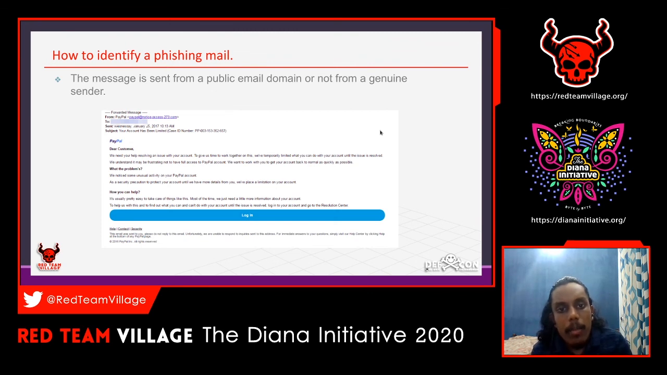Check whether the message is sent from a public email domain, because I think this is a Gmail or something. So this is a public email domain, not from a genuine sender. Let's say PayPal doesn't use a public email domain like Gmail for their mail service, because they already have their own private email service using paypal.com.